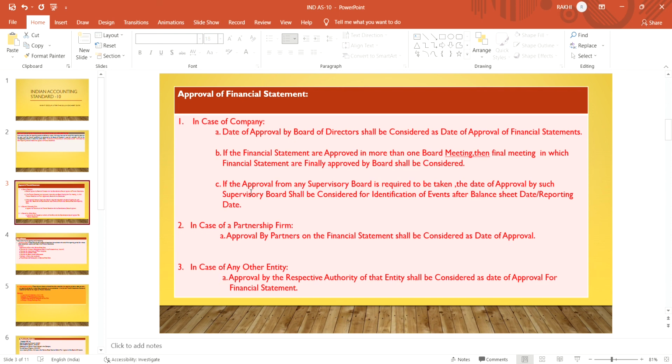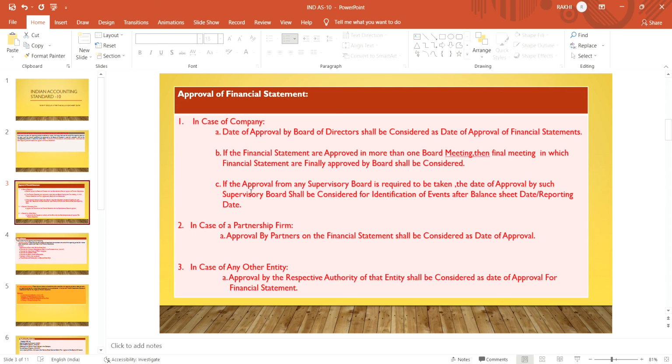It means that if approval from a supervisory board is required, then the date of approval by the supervisory board shall be considered as the approval date for the financial statements. Suppose the articles of association or memorandum say: after taking approval by the board of directors, please take the approval from the supervisory board.